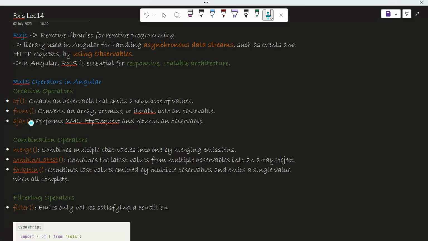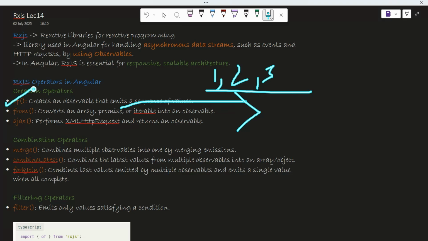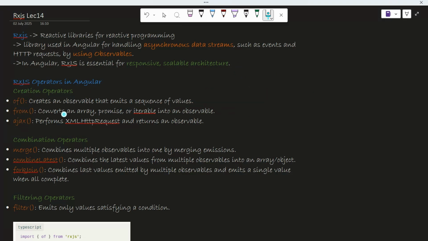Okay, so now of is used to create an observable from a sequence of values, okay? Like 1, 2, 3, and we want to create an observable, so we will use what? Of. Now from is used for converting an array into an observable. This can be any iterable thing, so it can be an array, promise, string, okay?